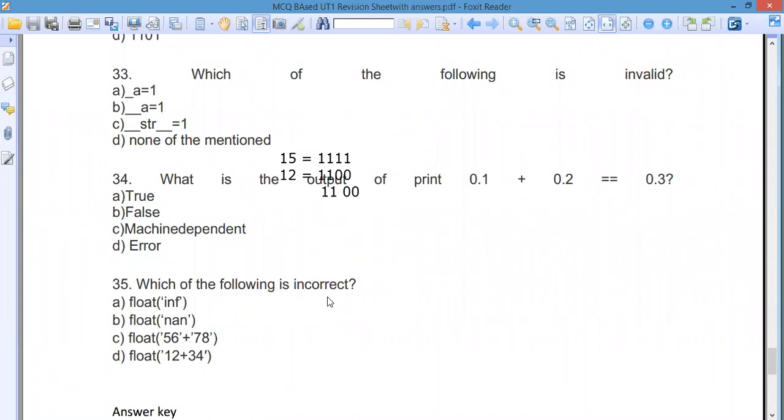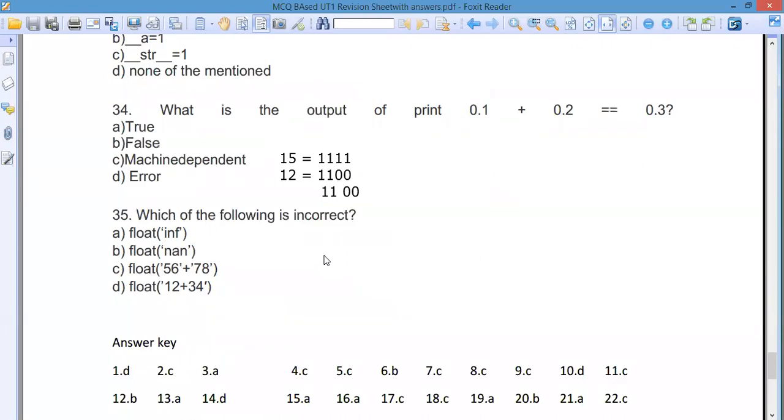And lastly, 35, which of the following is incorrect? Here you see the last one, D, which is not possible in a float. 12 and 34 is not a correct one. I have given you the answer key also. When you are doing a float number, you need a floating value, then only it can convert. So D is the answer.